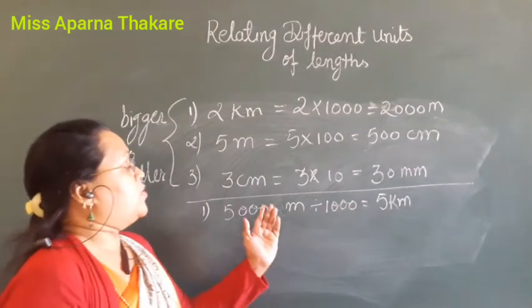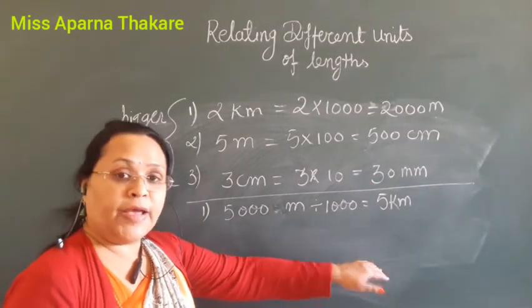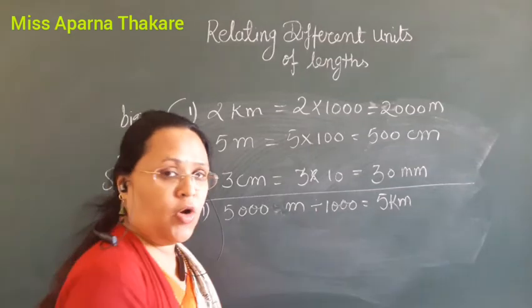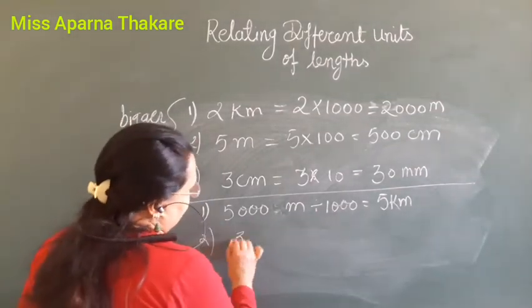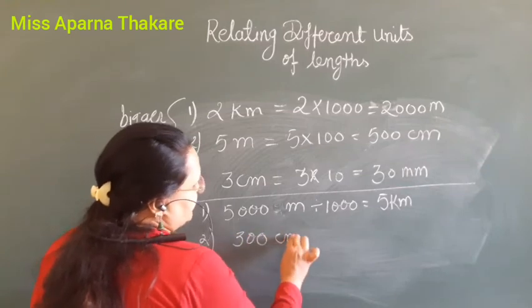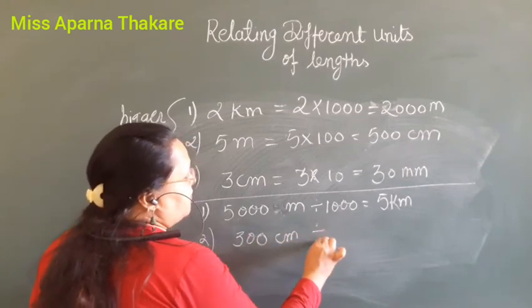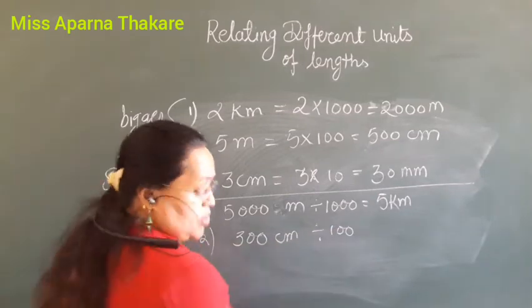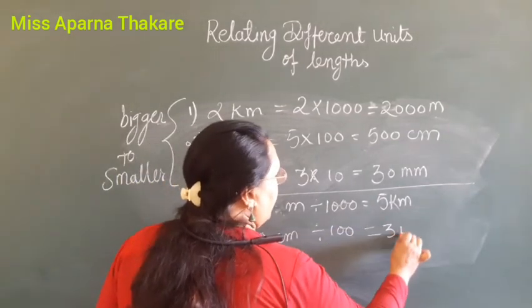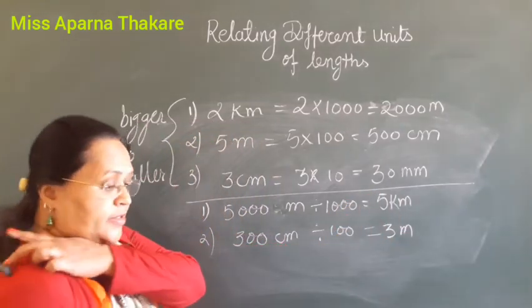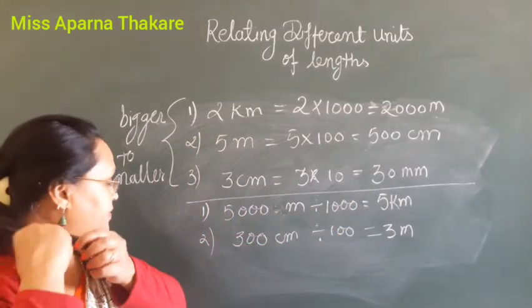Okay, because we have to convert smaller to bigger, meter into kilometer. Second is given 300 centimeter. 300 centimeter divided by 100 is 3 meter.